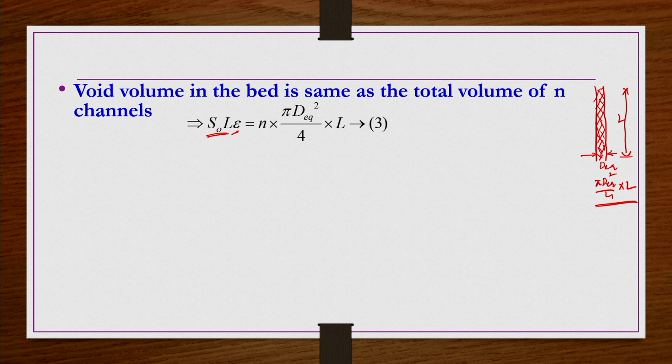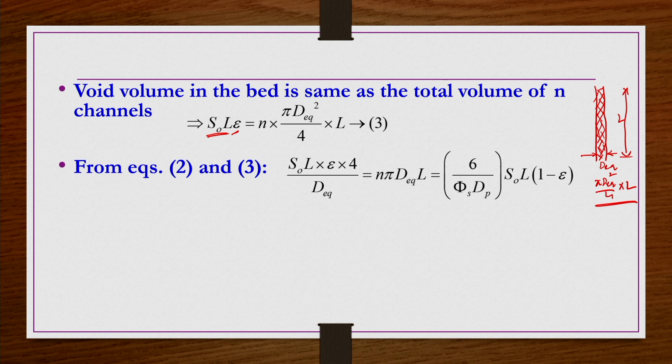So, there are n number of such channels, so whatever the total volume provided by this n number of channels is the same as the void volume of the real packed bed. So, S naught L epsilon is equal to n pi d equivalent square by 4 multiplied by L. So, now what we do? We take 4 to the left hand side and one d equivalent also to the left hand side. So, S naught L epsilon 4 by d equivalent. The remaining things are n pi d equivalent L.